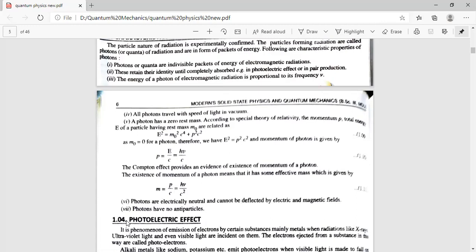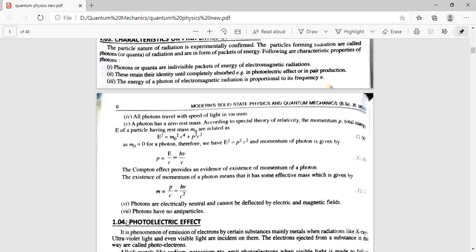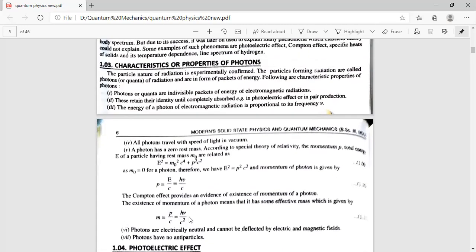Photons are electrically neutral. They cannot be deflected by electric and magnetic fields. Photons have no antiparticles. What is the meaning of no antiparticles? Like the electron has an antiparticle which is the positron. Electron is negatively charged, positron is positively charged. But photons are neutral. They do not have any antiparticles.